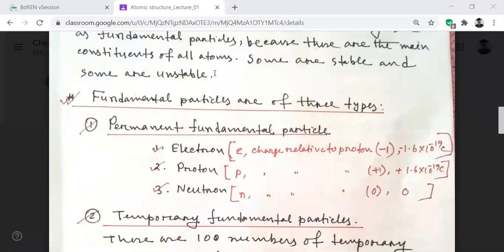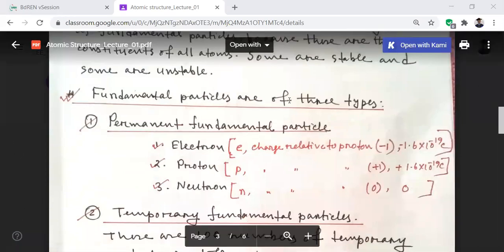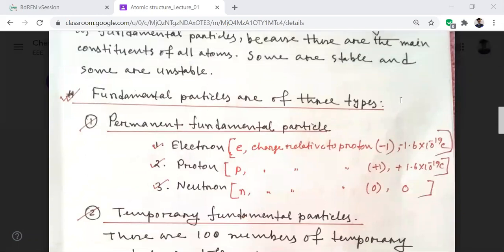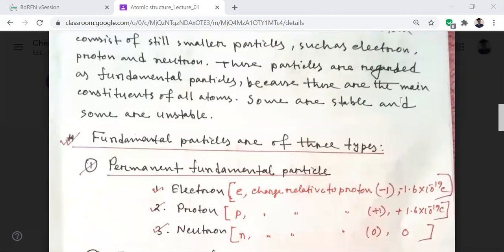So now we have to know what the fundamental particles of atoms are. Fundamental particles means the particles which contain all the characteristics of an element. Often a question comes in the exam: define fundamental particles of an atom. The book does not write this, so you should read it: what are fundamental particles? The particles which contain all the characteristics of an element or atom are called fundamental particles of that element.